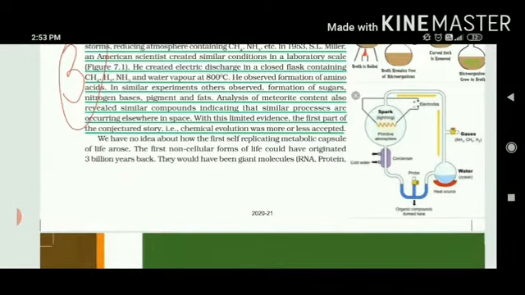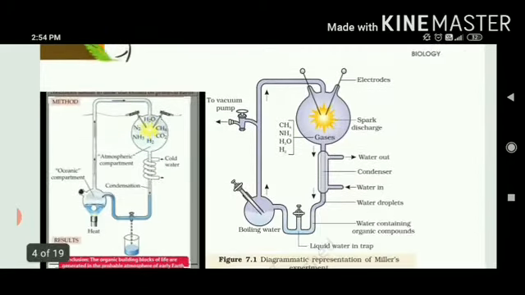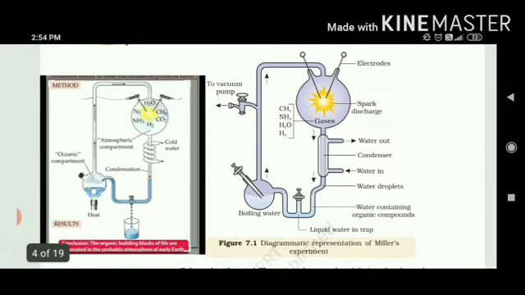See here, 2 electrodes are taken in a closed flask with 4 gases, methane, hydrogen, ammonia and water vapor, with 800 degrees Celsius temperature. Then organic compounds are formed here. So when they were revolved for a week, continuously amino acids were formed. Non-cellular forms of life could have originated 3 billion years back. It can be RNA, it can be proteins. So a similar diagram is represented over here as the Miller experiment. Whichever you feel easier to draw, draw it, because it is a very important part of this chapter, the Miller experiment.